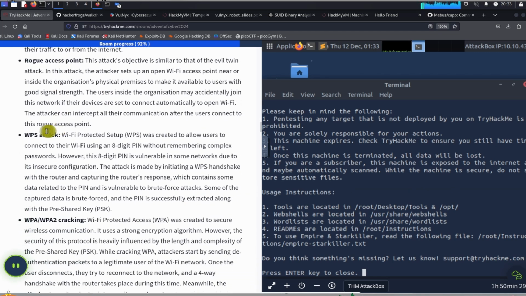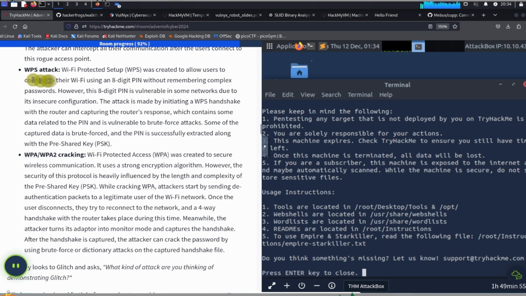Okay, next one is the rogue access point. The attacker's objective is similar to the one of the evil twin attack. In this attack, the attacker sets up an open Wi-Fi access point near or inside the organization's physical premises to make it available to users with good signal strength. The users inside the organization may accidentally join their network if their devices are set to connect automatically to open Wi-Fi. The attacker can intercept all their communication after the users connect to this rogue access point.